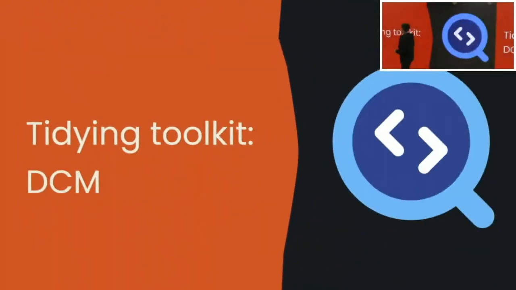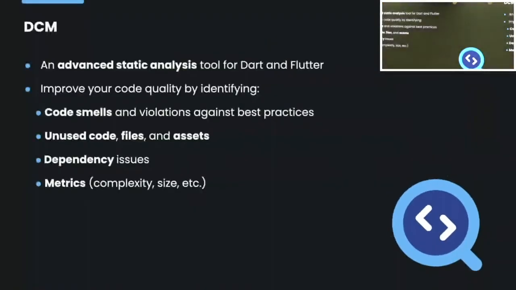So what can we use to practice the KonMari rules and the KonMari method? This is the tool which helped me in the previous months, which was DCM, in other words, Dart Code Metrics. So what is DCM?